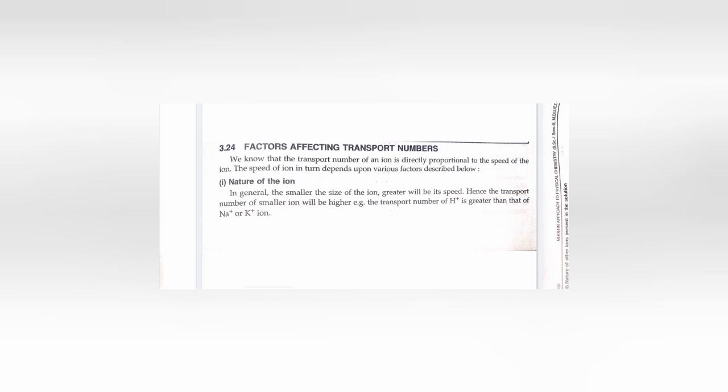We know that the transport number of an ion is directly proportional to the speed of the ion. The speed of an ion in turn depends upon various factors described below. First is the nature of the ion. In general, the smaller the size of the ion, the greater will be its speed. Hence, the transport number of a smaller ion will be higher. For example, the transport number of H+ is greater than that of Na+ or K+ ion.